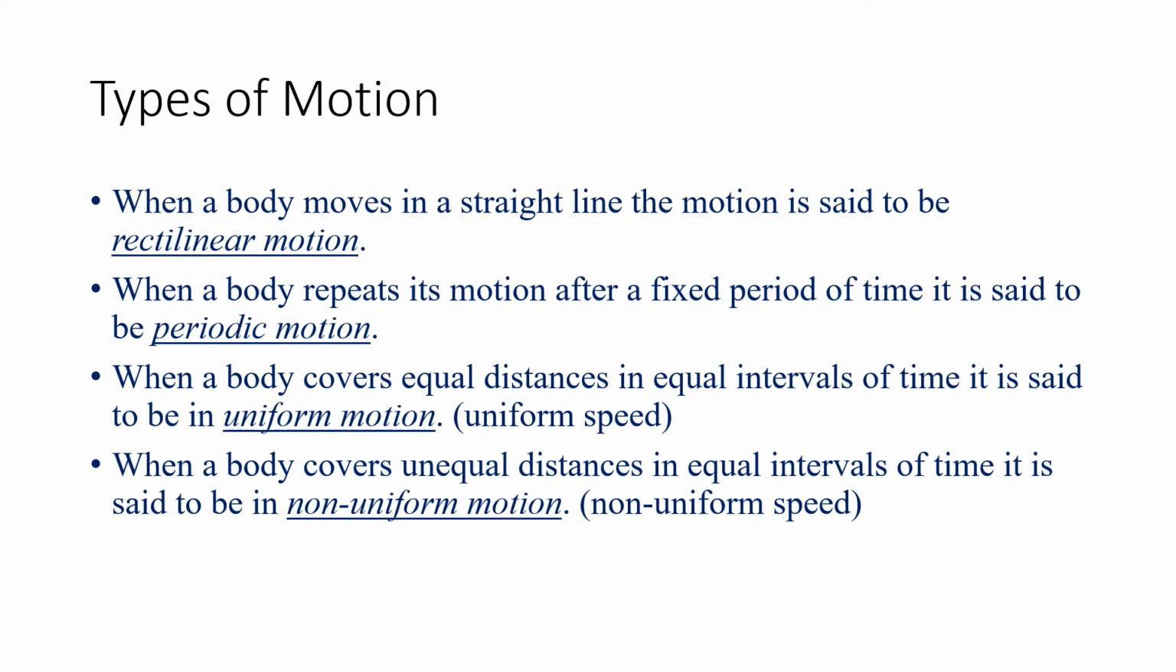But when the body travels unequal distances, say 10 meters in the first second, 15 meters in the second second, 5 meters in the third second, 20 meters in the fourth second, then the body is said to have non-uniform motion.